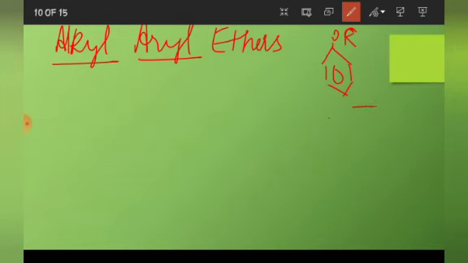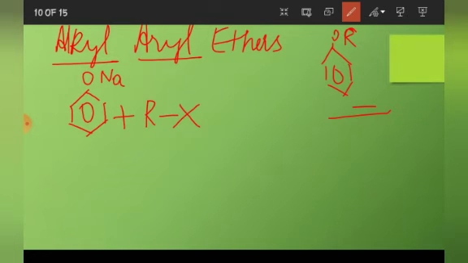For formation of alkyl aryl ethers, phenol is used as phenoxide moiety. Okay, it is given in your NCERT also. Phenoxide moiety means it is used in the form of sodium phenoxide. And we add any alkyl halide to get the product. We will get this product.